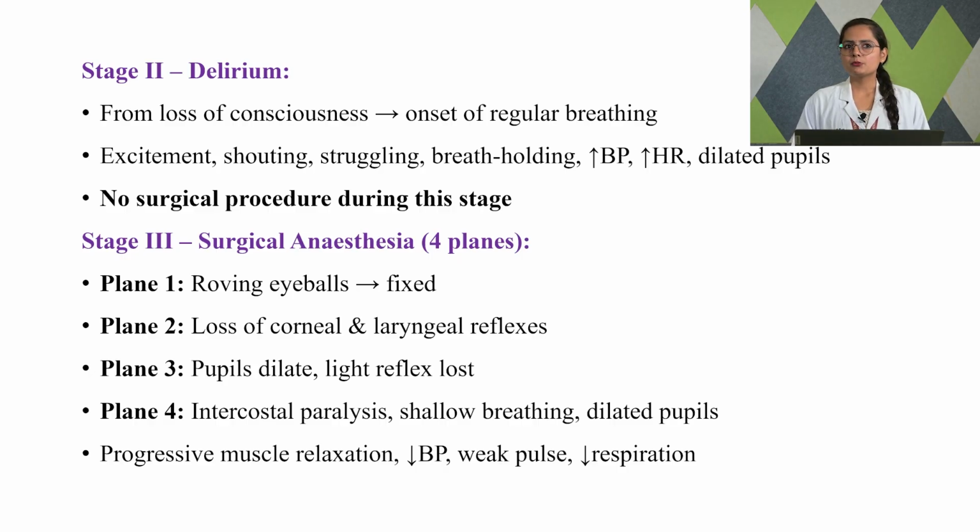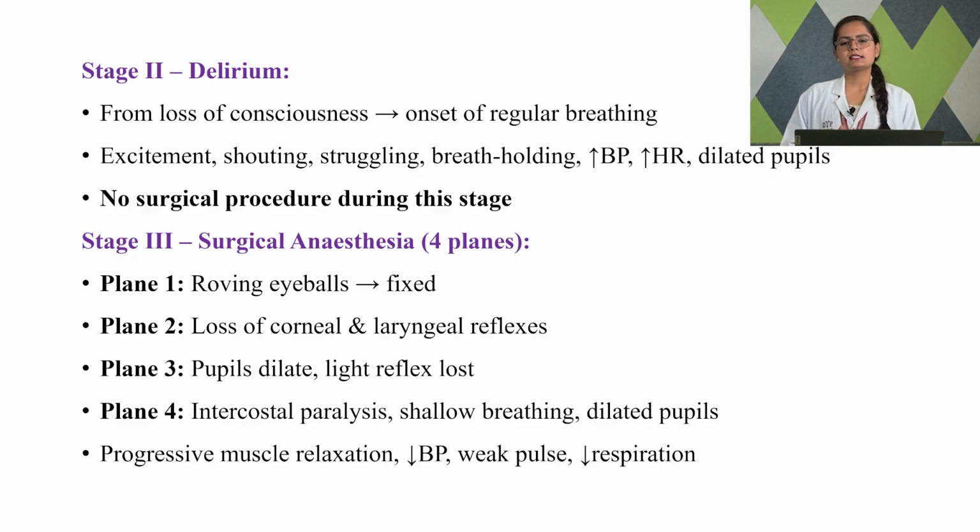No surgical procedures can be performed during this stage. Obviously, if the patient is under excitement, there is no way that we can perform any surgical procedures on the patient. So this is stage 2 of general anesthesia. Next, the patient is going to go under stage 3 of general anesthesia, which is called surgical anesthesia.